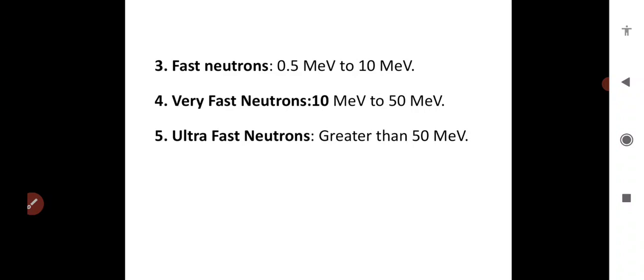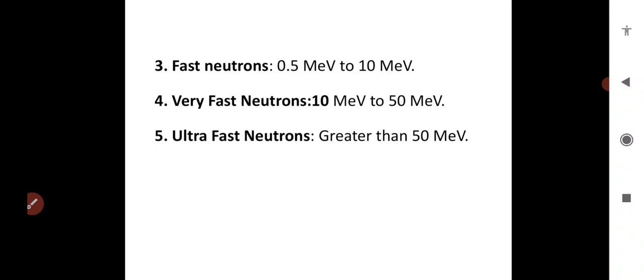Third one is fast neutrons. For fast neutrons, the energy ranges from 0.5 mega electron volt to 10 mega electron volt. See, fast neutrons can be used in nuclear reactors. Then very fast neutrons: depending on their energy, very fast neutrons means energy ranges from 10 mega electron volt to 50 mega electron volt.